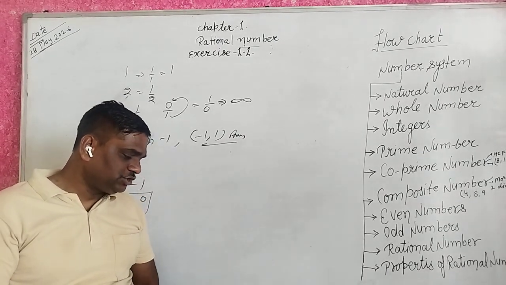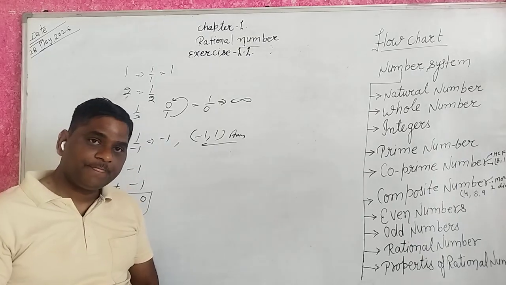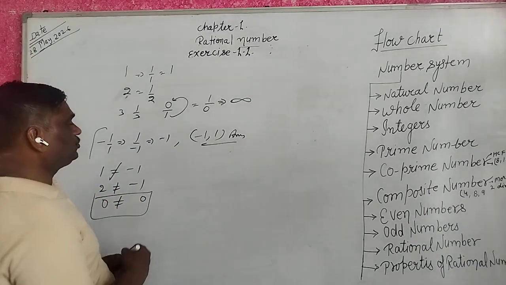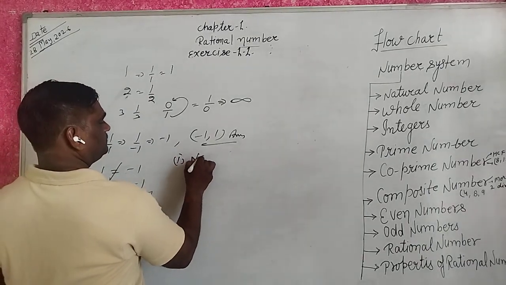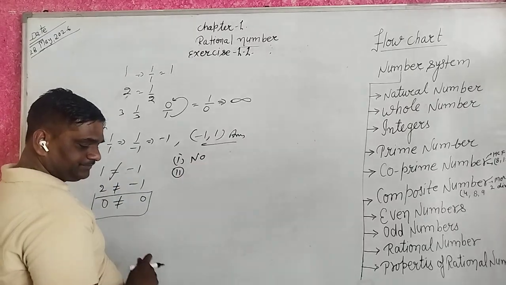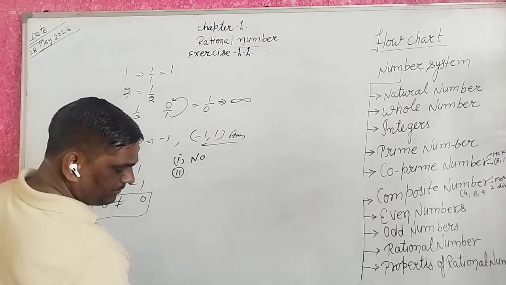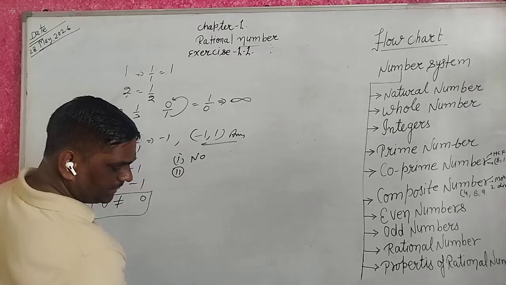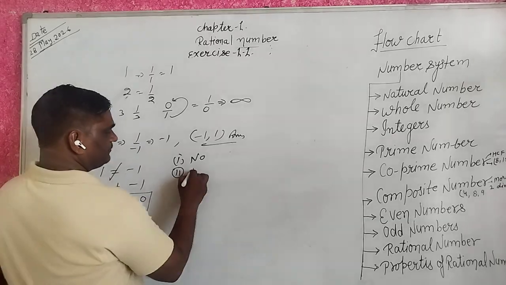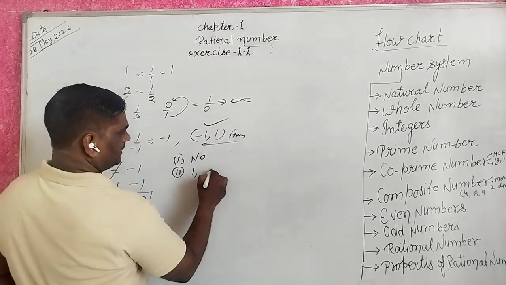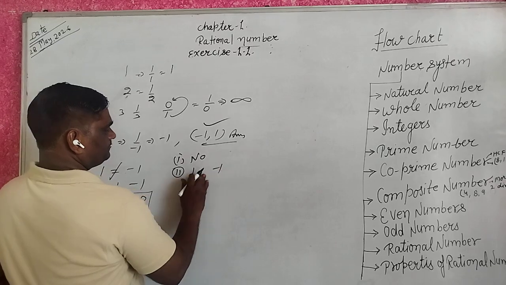Fill in the blanks. 0 has no reciprocal. Second, the numbers 1 and minus 1 are their own reciprocal.